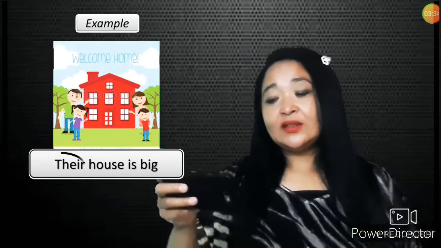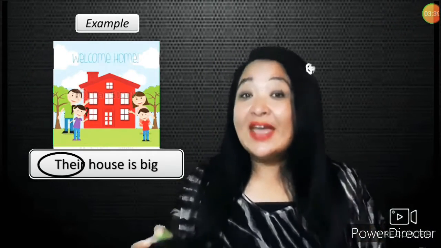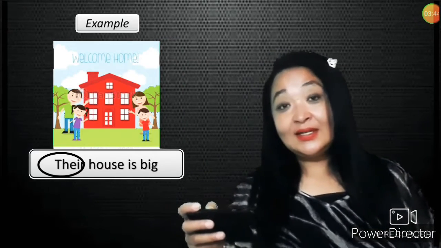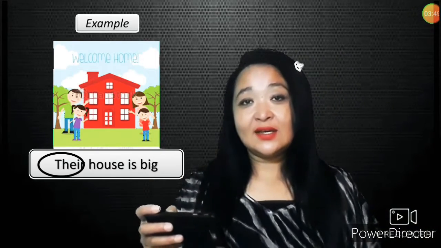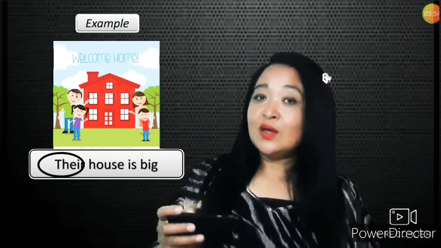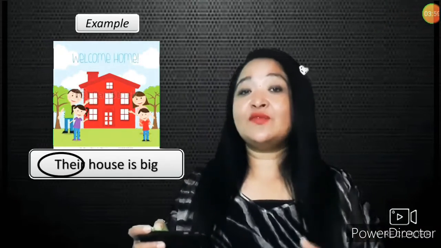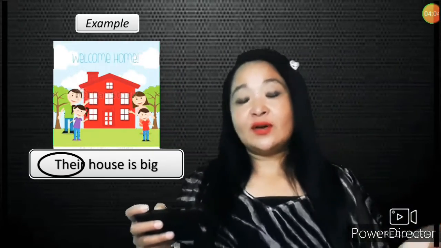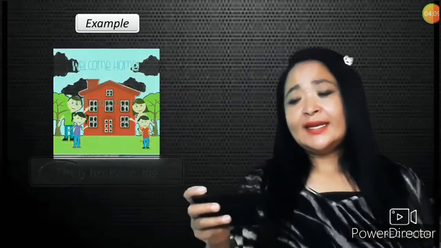Okay. So see, their house is big. When I say their house is big, the word their is a possessive adjective, because it refers to the noun house here, isn't it? Okay, so their house means the house belongs to them. So the word their is a possessive adjective here. It modifies the noun house here. Understood? Next example.